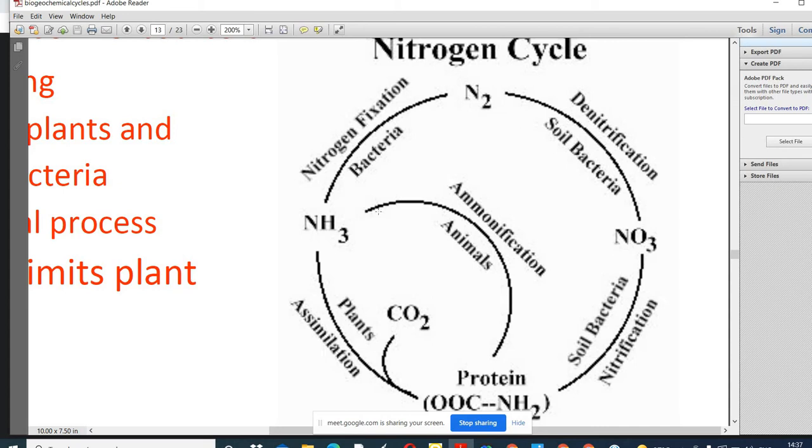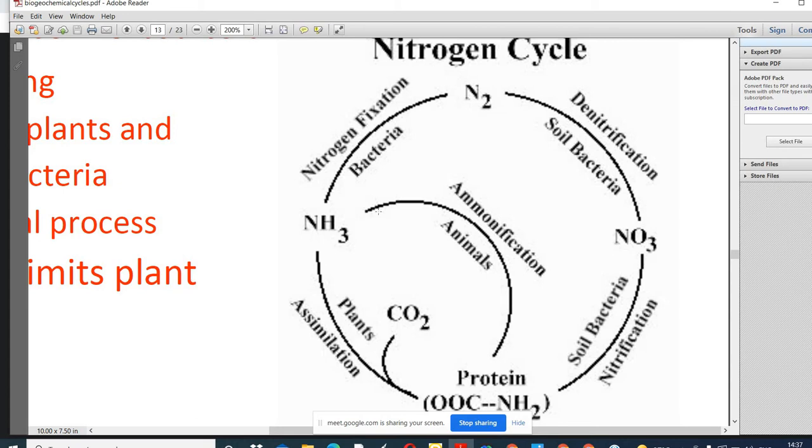There is another process, called nitrogen assimilation. What happens in nitrogen assimilation? There is a conversion of soluble nitrates into organic compounds.